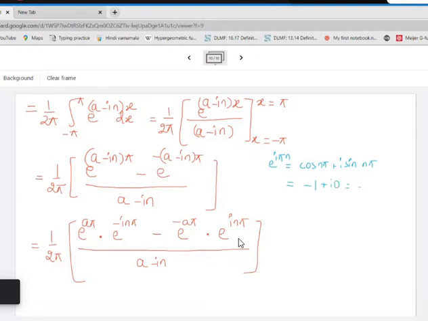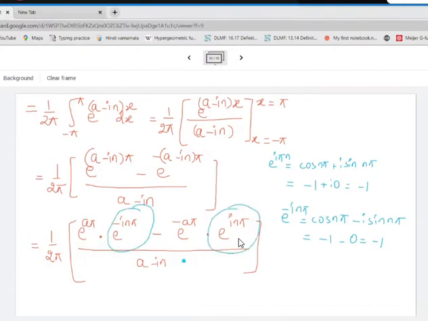So the final answer is -1. Now what is the value of e raised to minus i n pi? E raised to minus i theta is cos theta minus i sin theta, so it will not be affected: cos n pi minus i sin n pi. This is again -1, and this is -0, so it will be only -1. In both the cases, this expression is turning out to be -1.